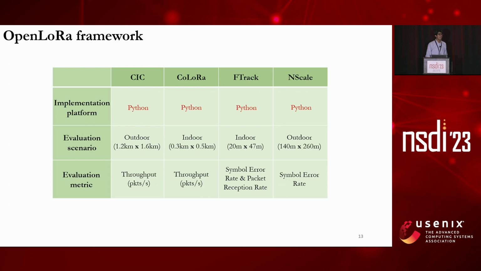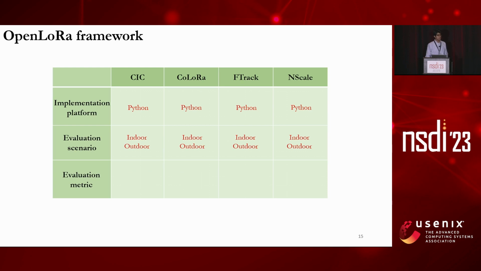And also, we have added flexibility to each of these algorithms to accept any data set that contains LoRa packet collisions. And also, at the end, we provide users with the choice of choosing a metric out of a list of metrics through which they can report their results.